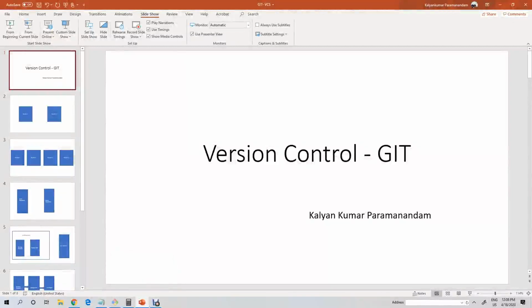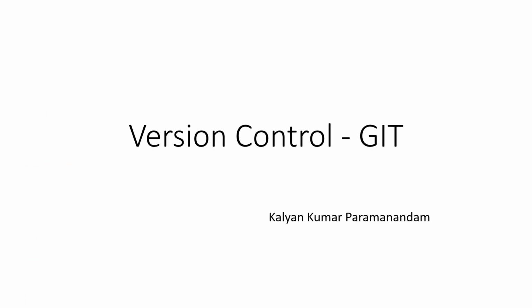Hi, welcome back. After the learning of Java and Java 8, now it's time to switch over to version control system. So, what is meant by version control system? Version control system plays a very key role especially in coding. Whether you are a developer or an automation architect, automation engineer, SCM plays a very major role. SCM stands for source control management tool. That is what version control is all about.